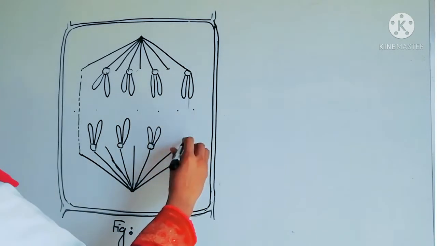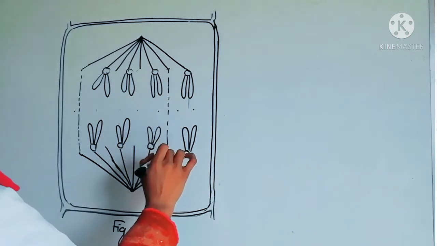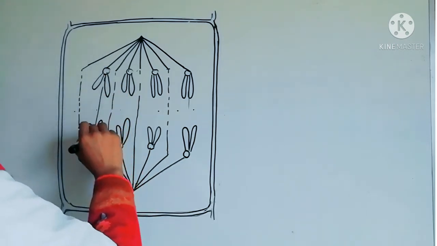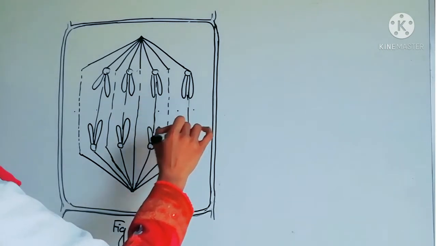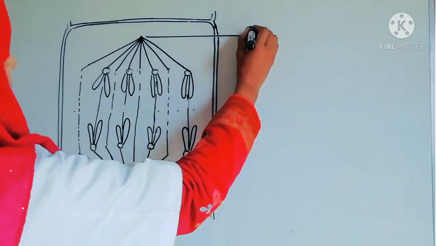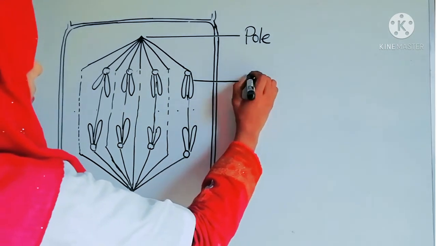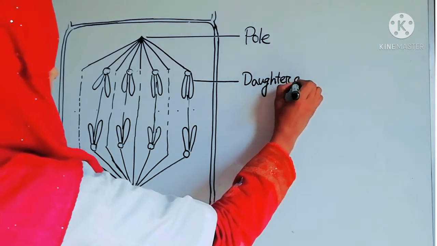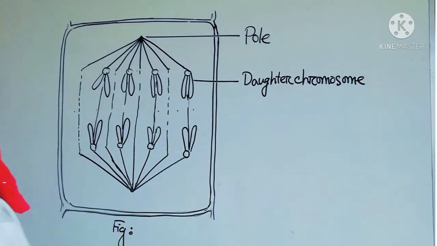Thin and long chromosomes. Disappearing spindle apparatus. Now level. This is the pole. This is the daughter chromosomes. This is the daughter chromosome.